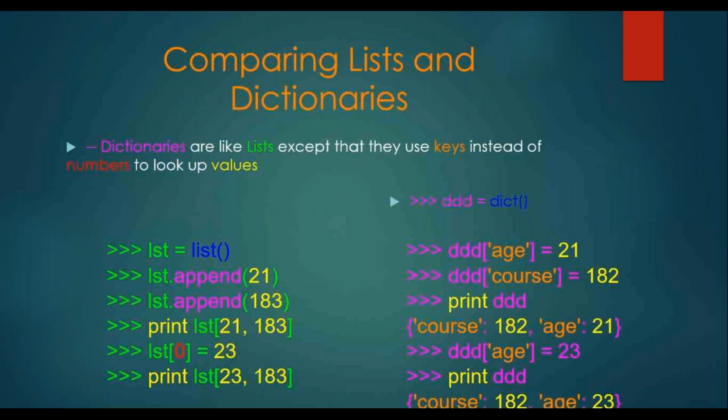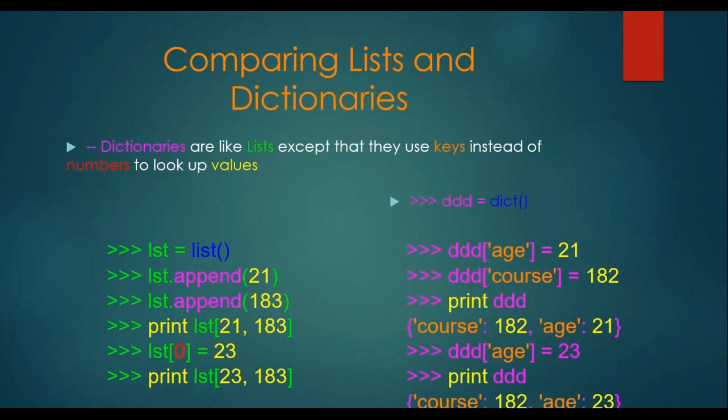So, comparing lists and dictionaries. Here we are comparing how the list will be developed and how the dictionary will be developed. Dictionaries are like lists, except that they use keys instead of numbers to look up values, right?